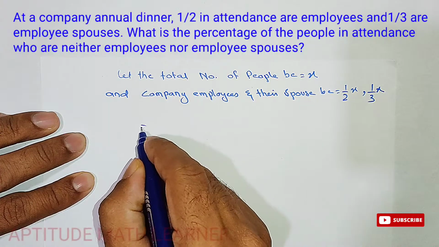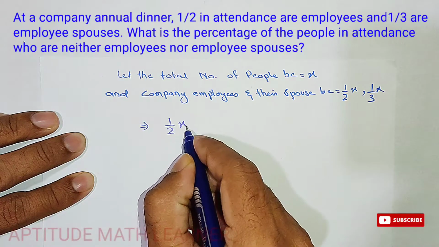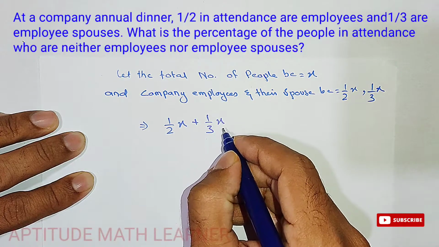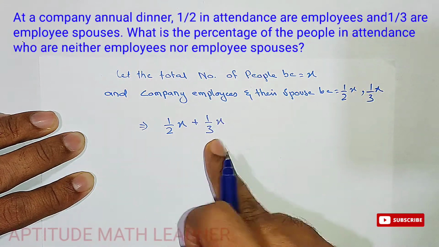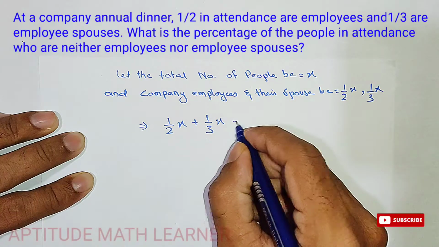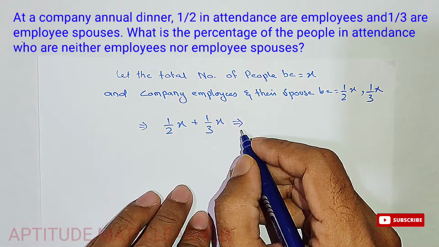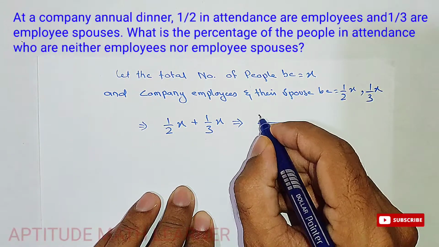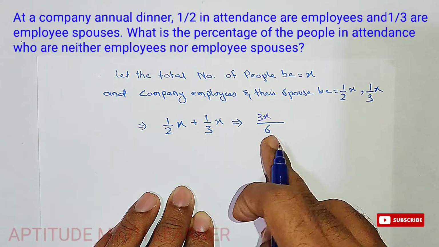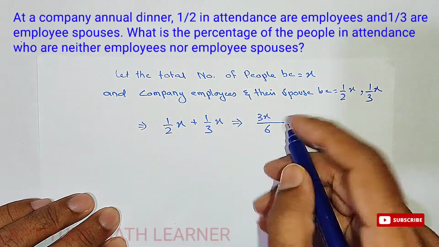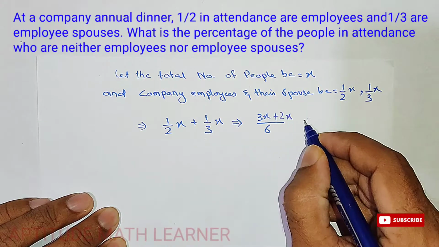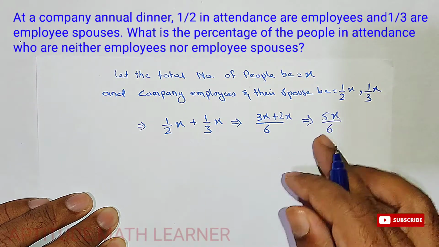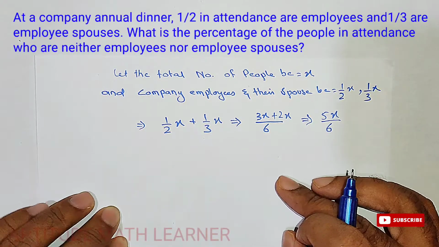So how much does that become? 1/2 X, these are the employees, plus 1/3 X, these are the spouses. So it becomes 3X plus 2X over 6, and we get the answer 5X upon 6. So this is the number of employees plus their spouses.